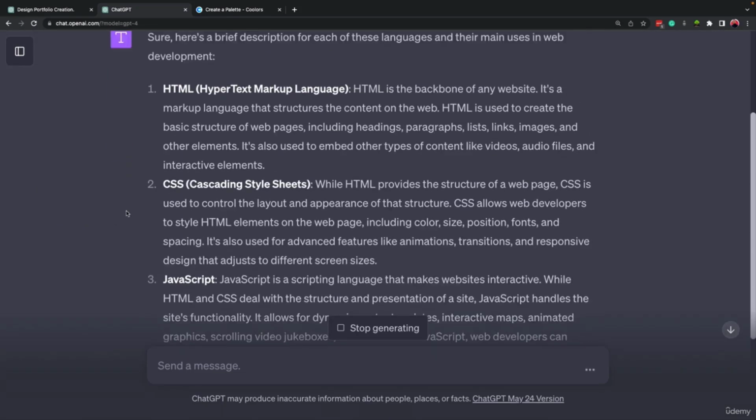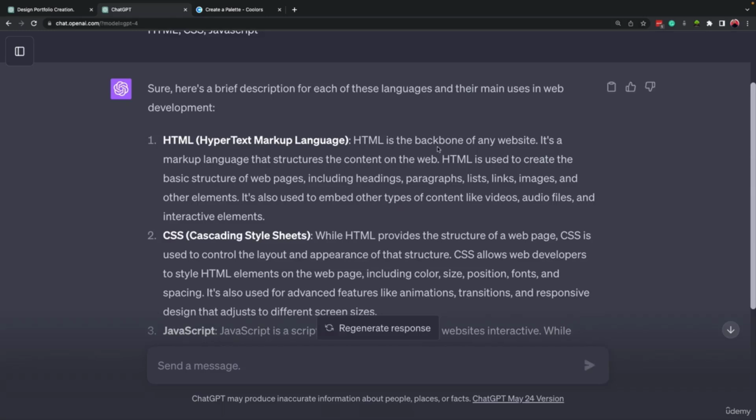All right, so let's look at the answer. HTML is the backbone of any website, okay? HTML is used to create the basic structure of a web page, including headings, paragraphs, lists, links, images, and other elements. So each of the elements on a website that you see is made by HTML. As you can see in this ChatGPT website that we are in, we have a text here, we have a bold text. All of these were made with HTML.